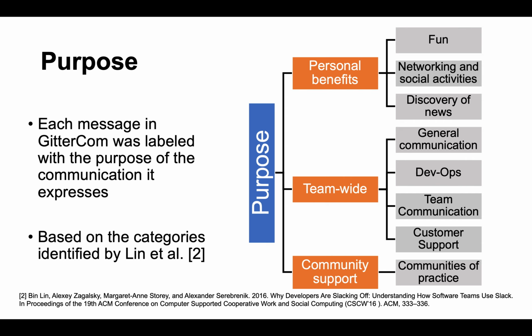In particular, each one of the messages in our dataset will not only contain the message itself, but also the purpose category. It can be a personal benefit, team-wide purpose, or community support, as well as a more fine-grained label identifying more detailed information about the purpose. For example, whether it is a message that is talking about helping a customer with a problem or a bug that they may be encountering on their system, or whether it is a DevOps message which is conveying information about an upcoming release of the system.